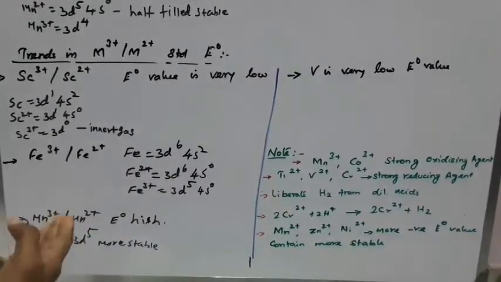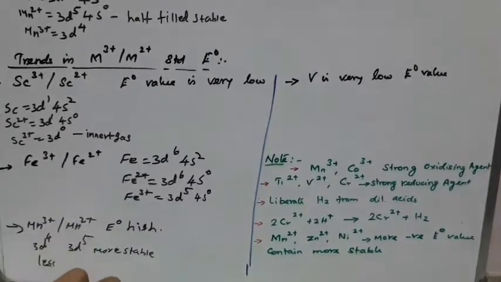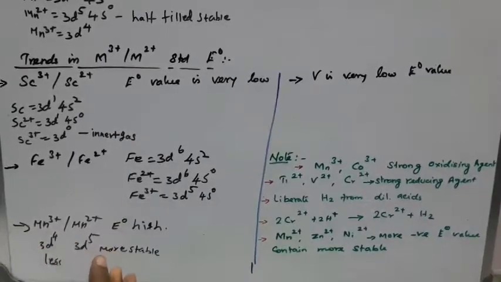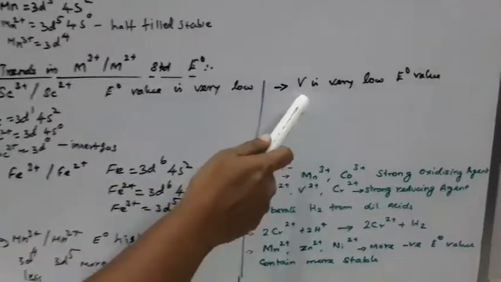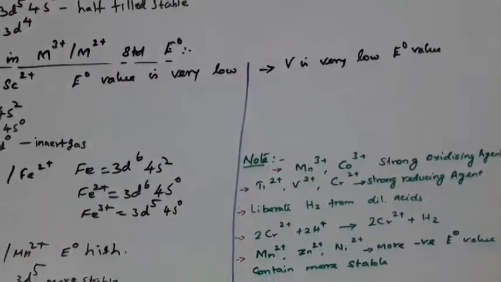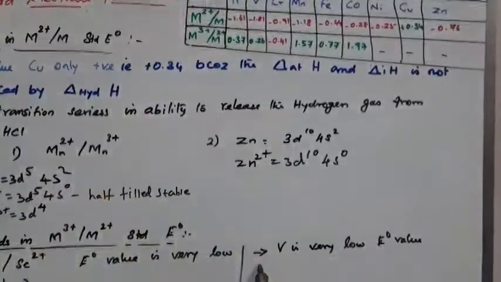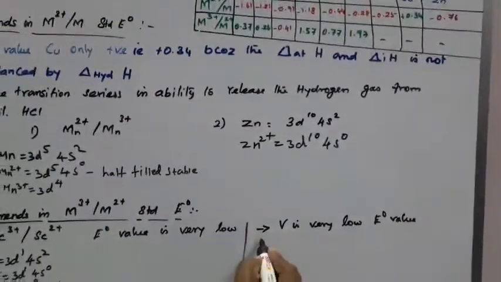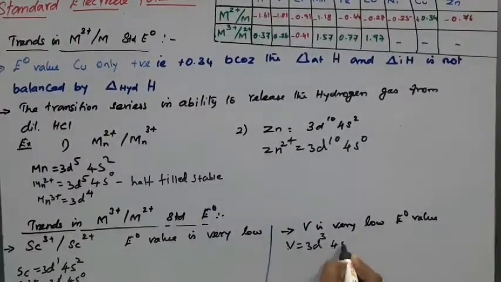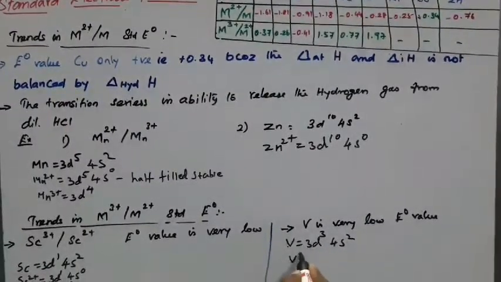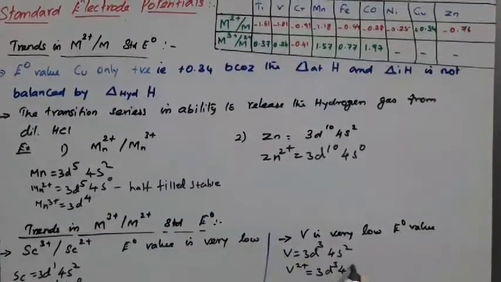For the 3+ and 2+ states, 2+ is a stable configuration. It is an extra stable configuration. So here also it is the same: vanadium has a low E0 value. For vanadium, what is the configuration? 21, 22, 23. So vanadium is 3d3 4s2. For vanadium, 2+ means 3d3 4s0.